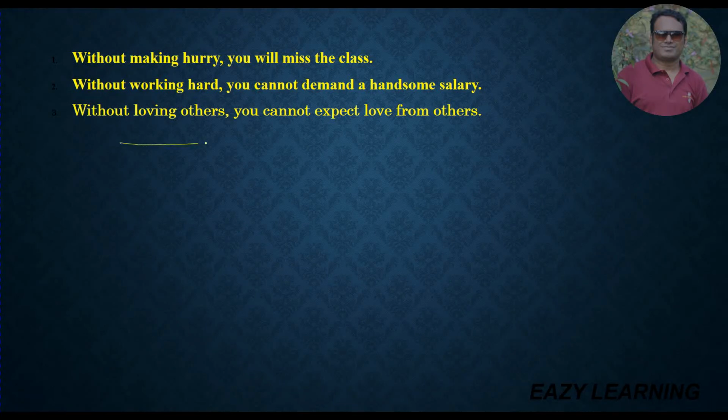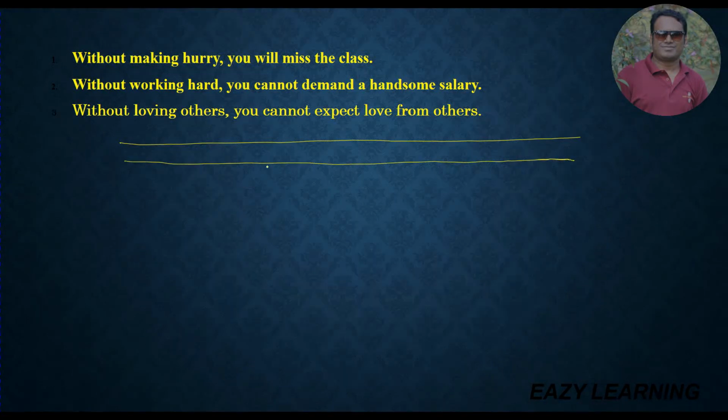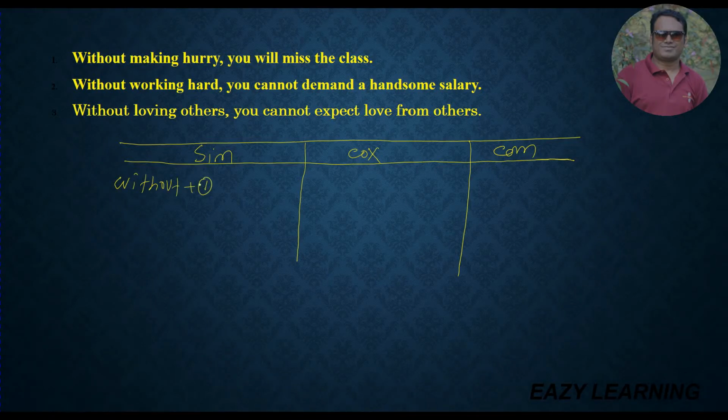Dear students, I am drawing a table for knowing how you will find out a simple, complex or compound sentence. I have written the table here. This is simple, complex and compound. A simple sentence will start with without plus verb ing. Then you have to use the extension, comma, then the second sentence, that means subject verb. So if you find at first without plus verb ing, then you have to understand this is a simple sentence.